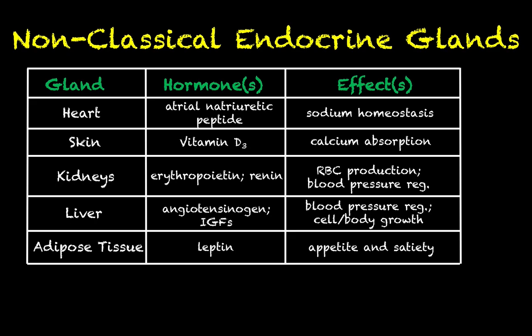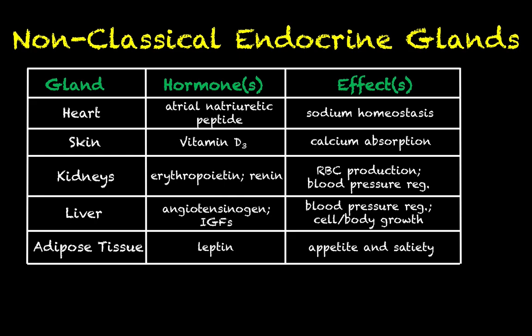Now, these hormones are a little bit more esoteric in the sense that we're not going to spend a whole lot of time talking about them, but it is worth understanding that just because you're talking about hormones, that doesn't mean that you're only talking about the pancreas, you're only talking about the thyroid.